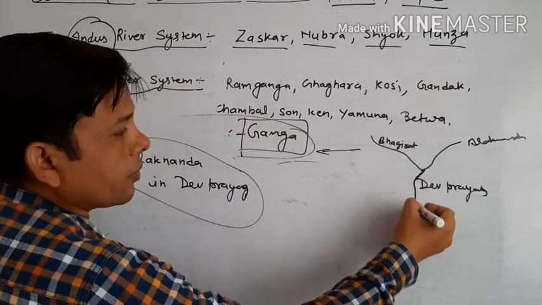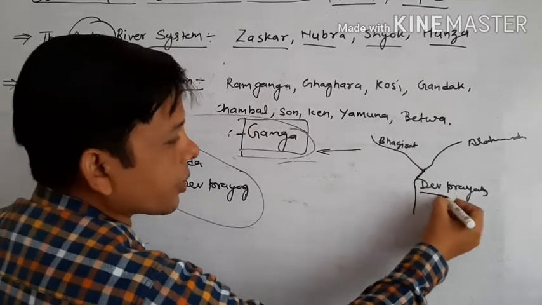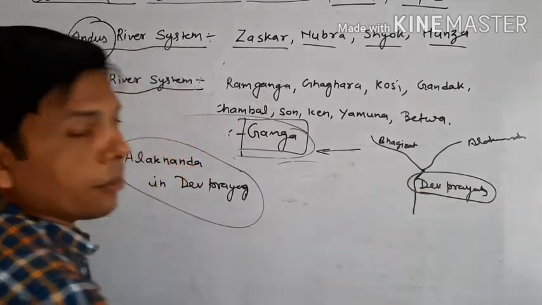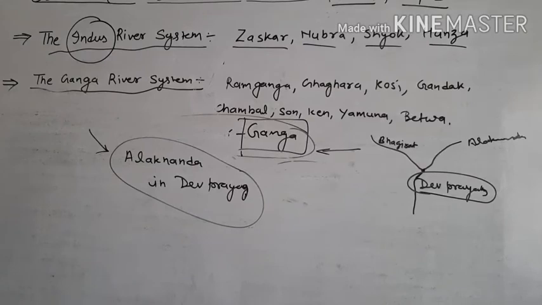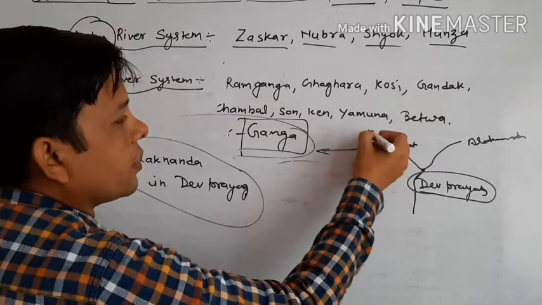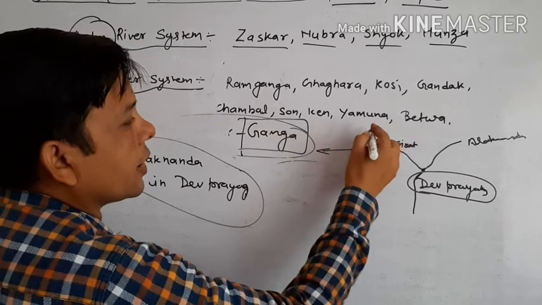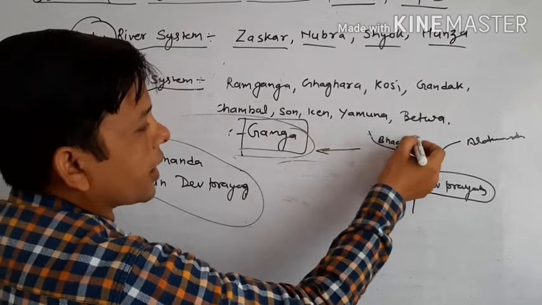Okay, students, this is the important point for the Ganga: on the upper side of the origin point, the river is not called the Ganga, but we call it the Bhagirathi.